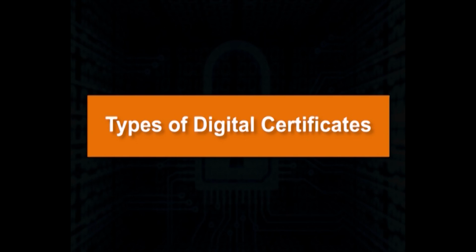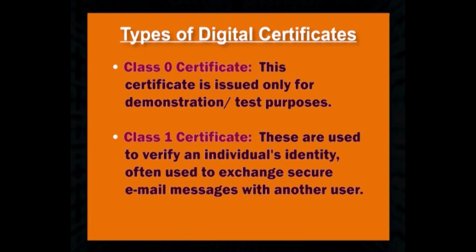Next, we are going to see different types of digital certificates. There are different types of digital certificates, each with diverse functions, and this can be confusing. They are broadly divided into 4 classes. First is class 0 certificate. This certificate is issued only for demonstration or test purposes. Second is class 1 certificate. These are used to verify an individual's identity, often used to exchange secure email messages with another user.